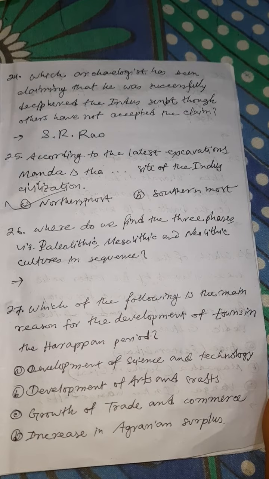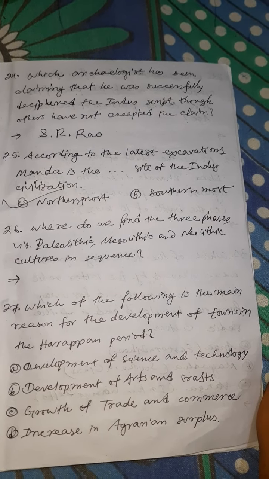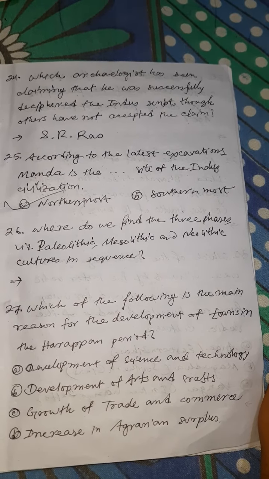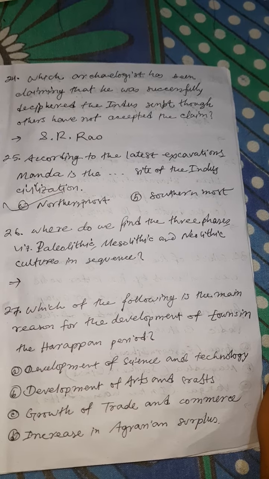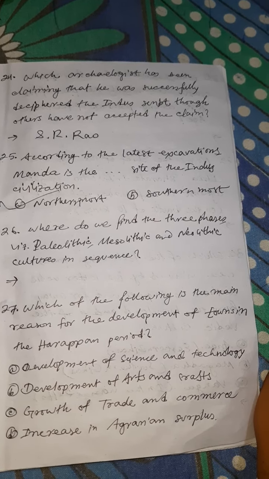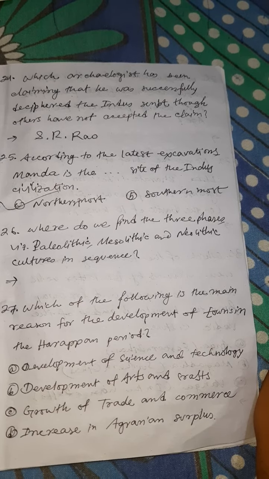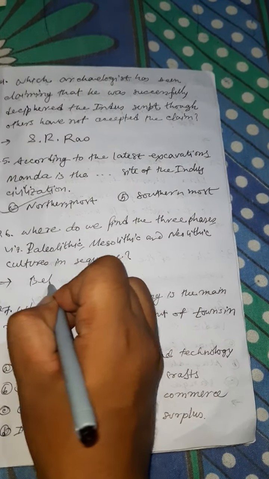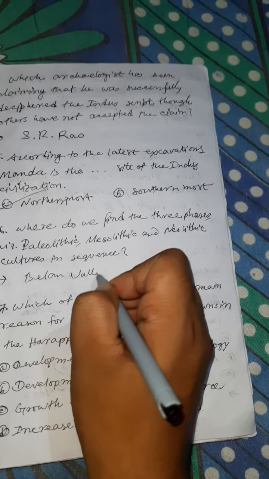Where do you find the three phases, Paleolithic, Mesolithic, and Neolithic cultures in sequence? The correct answer is Belan Valley.